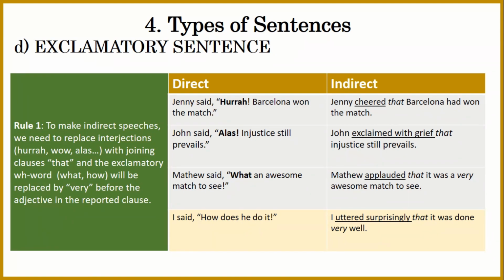It's just an indirect way of saying something. It's not necessary that I put exact words, because indirect narration is not about exact words. It's just about exact meaning but with different words. So this is how you have to work with exclamatory sentences.